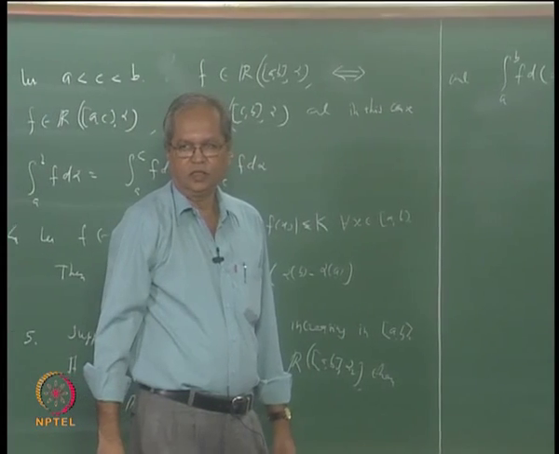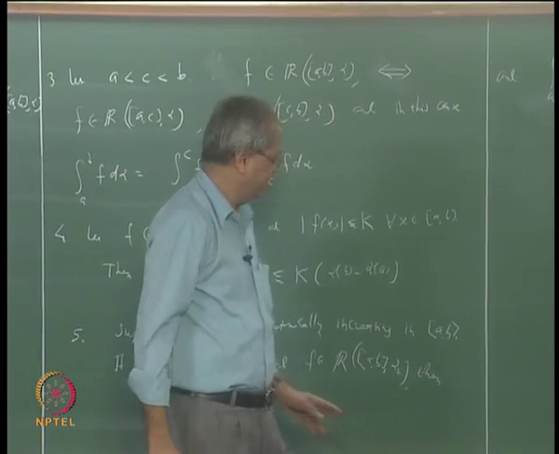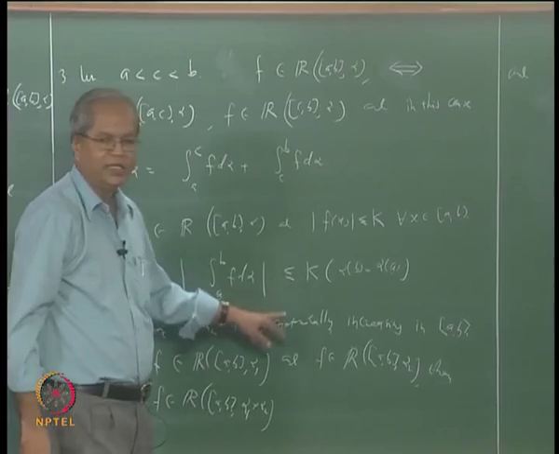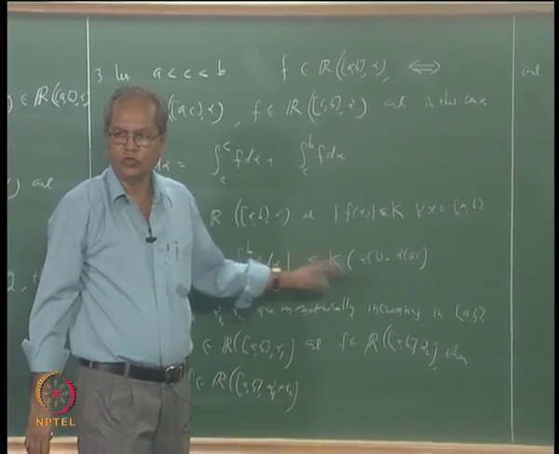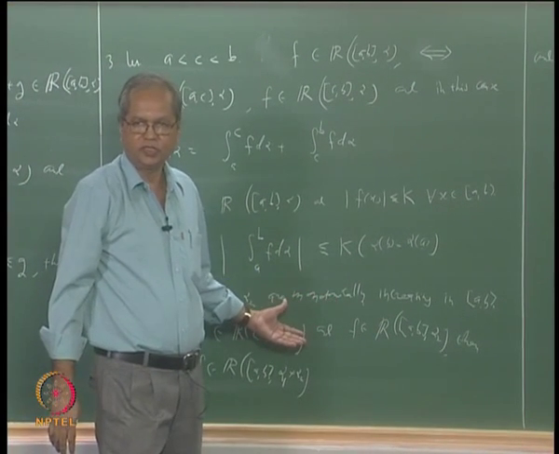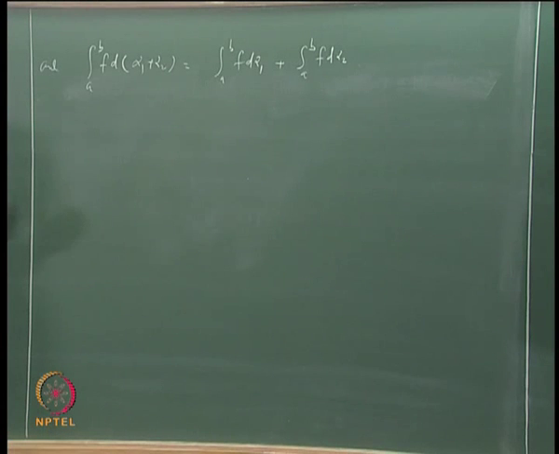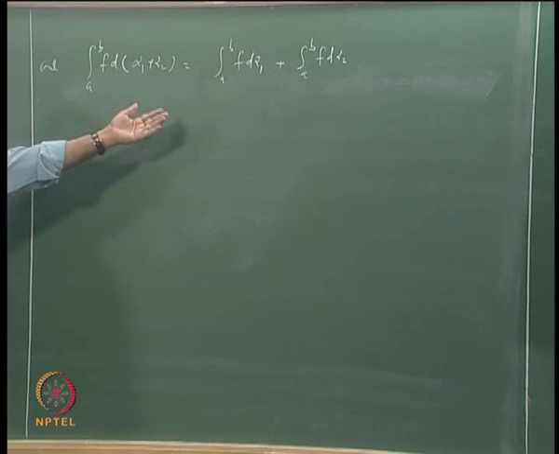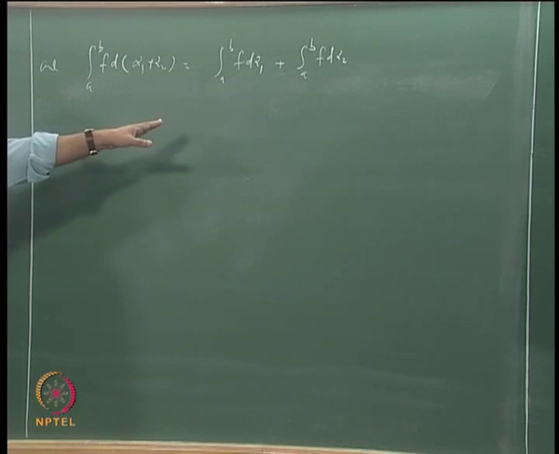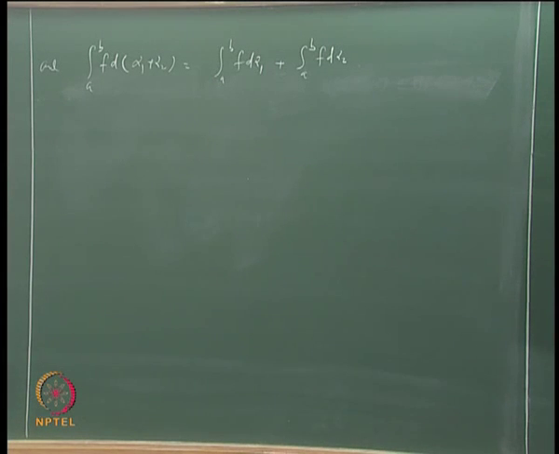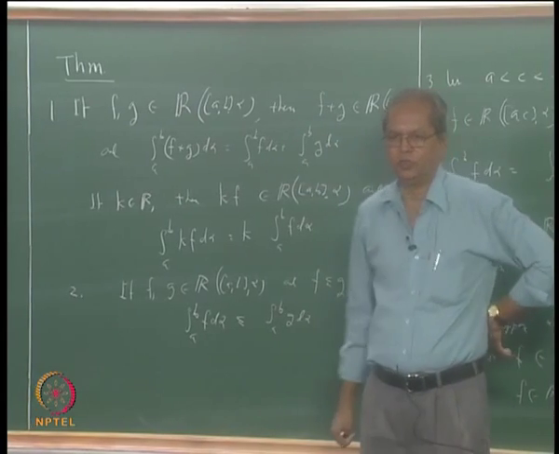The only thing you have to notice is that whenever alpha 1 and alpha 2 are monotonically increasing, alpha 1 plus alpha 2 is also monotonically increasing. So this makes sense. If you take the upper sum with respect to alpha 1 plus alpha 2, it is going to be the sum of the upper sum with respect to alpha 1 and the upper sum with respect to alpha 2. So it will be essentially exactly the proof like this.